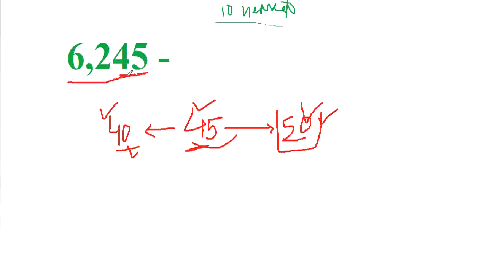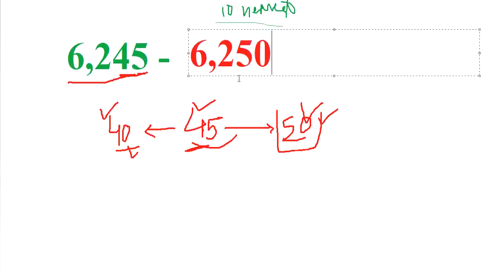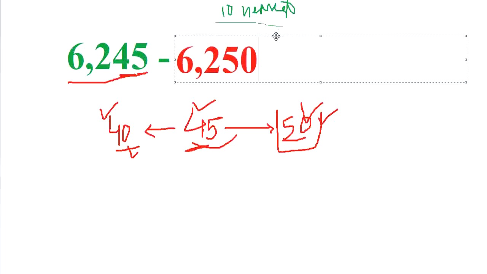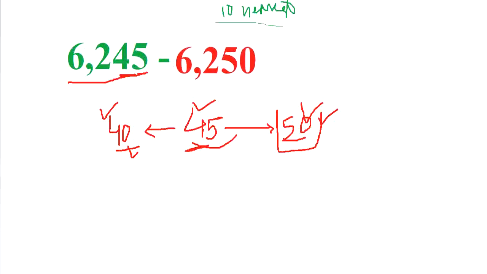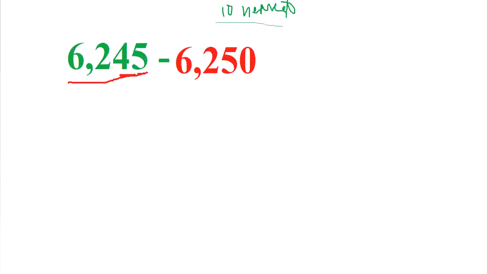तो 6245, when we round off this number to nearest 10, it will be 6250. हम इसको नियरेस्ट 10 में इस तरह से कन्वर्ट करेंगे. Okay, so let's take another example.